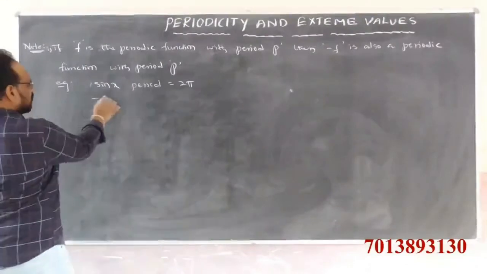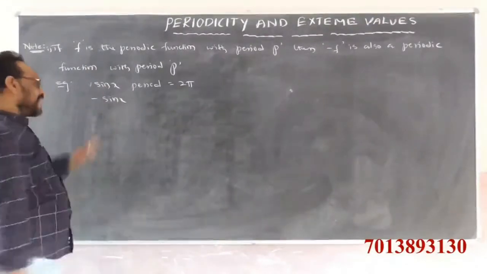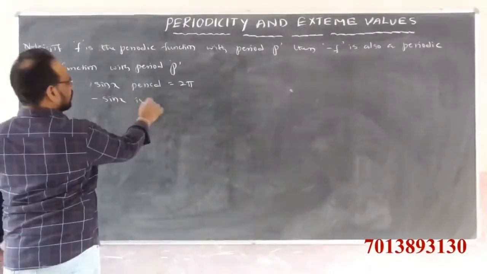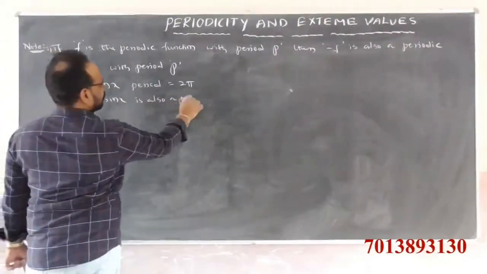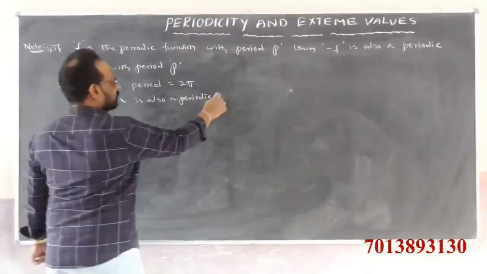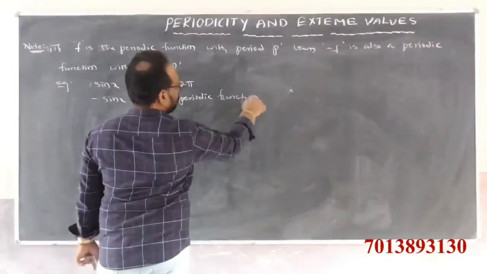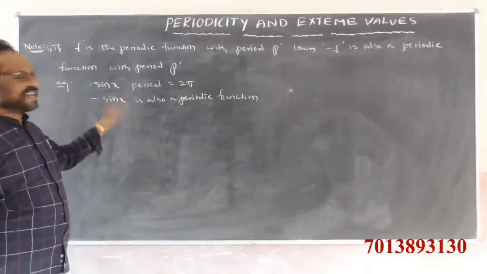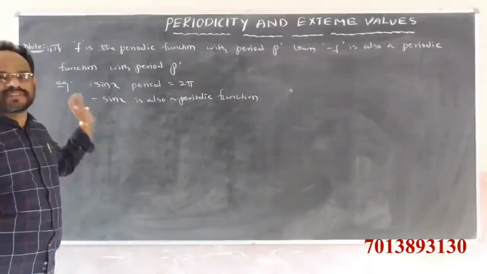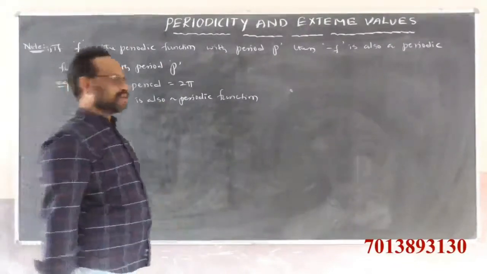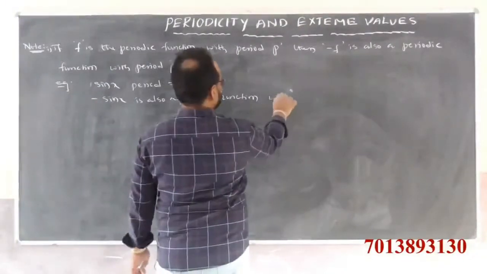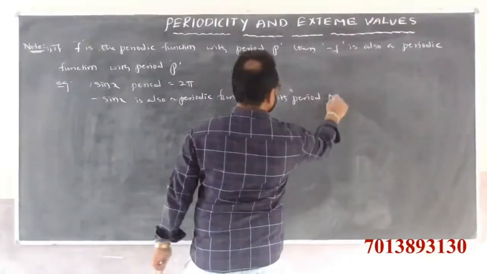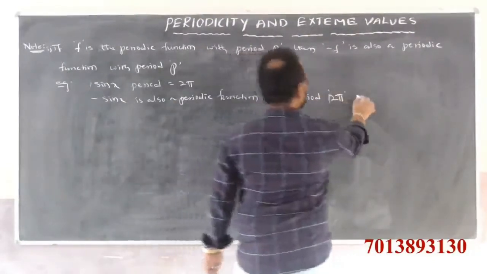So minus times of sin x is also a periodic function. Minus cos x, minus tan x, minus cosecant x, minus secant x are also periodic functions with period 2 pi.